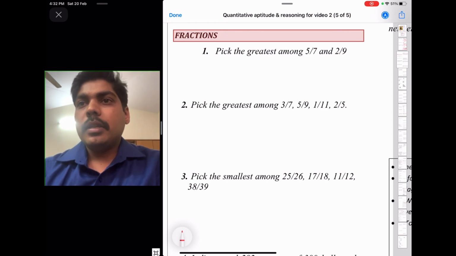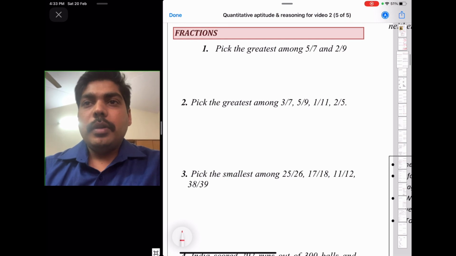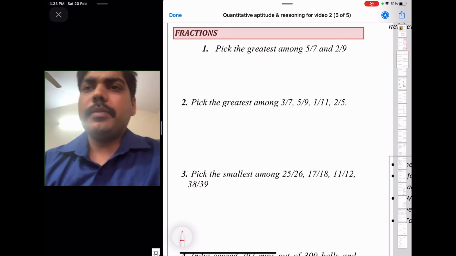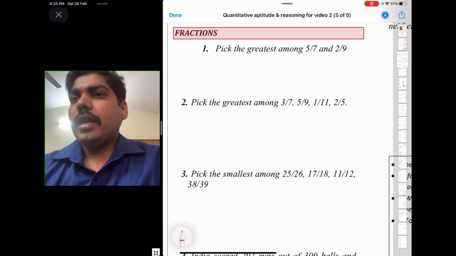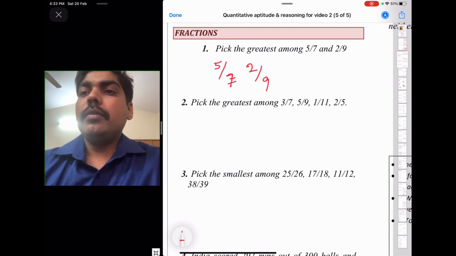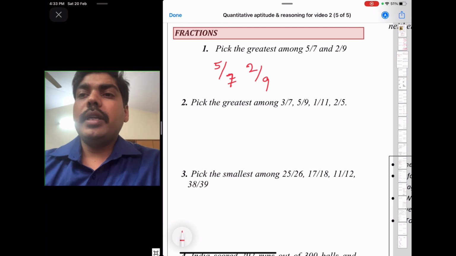Okay. So now we'll move on to the next problem, that is a problem on fractions. Here it is a very simple one. If it comes in the examination, you can definitely answer it. Pick the greatest number among 5 by 7 and 2 by 9. To solve this kind of problem, while comparing, you just have to multiply the denominator with the numerator and write it down on the top of this particular point.